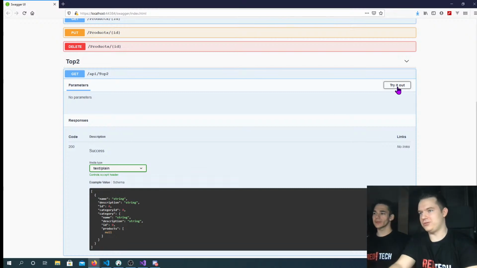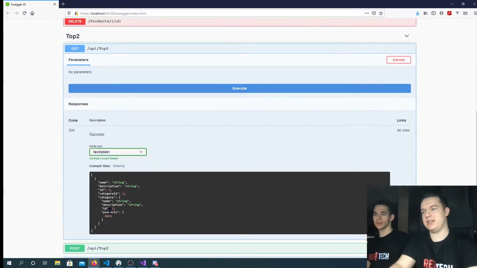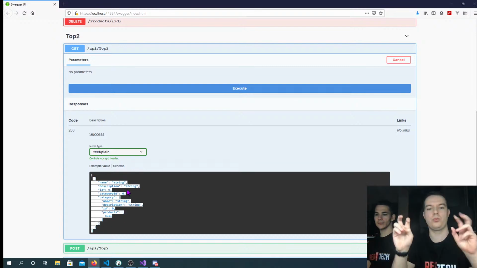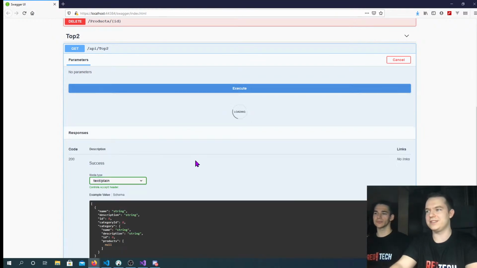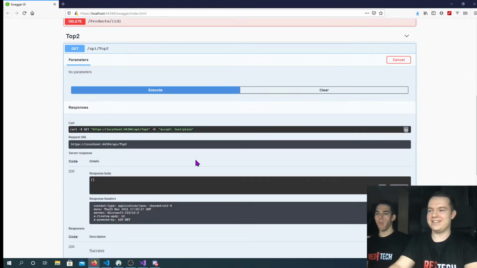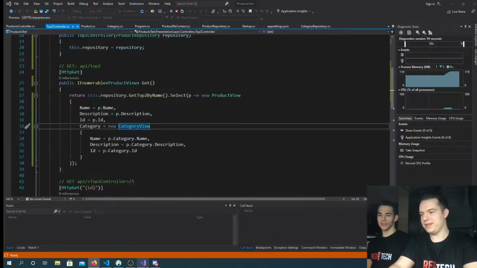Okay, so we will go try it out. As you can see, this is the whole schema, which is actually very helpful. This is what it will return. It's not the same, but this is how it will look. Okay, so let's execute. Okay, nothing. I know why it's nothing.